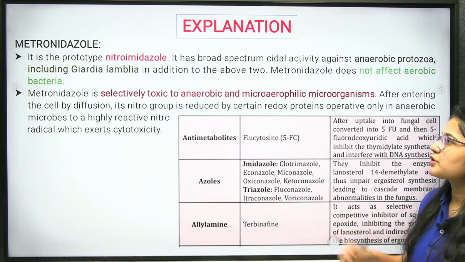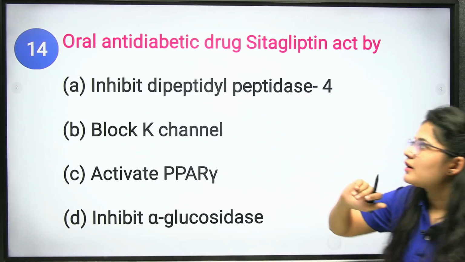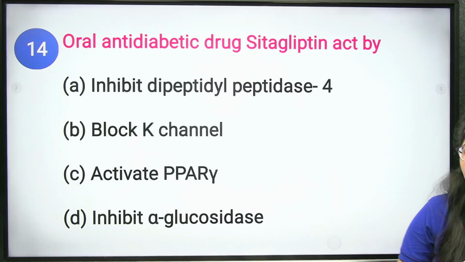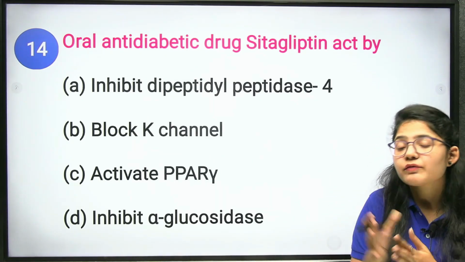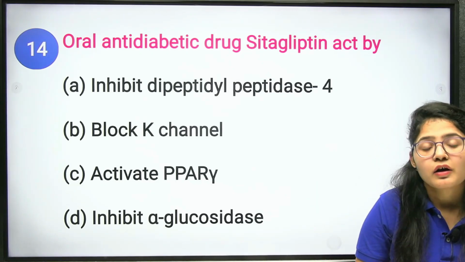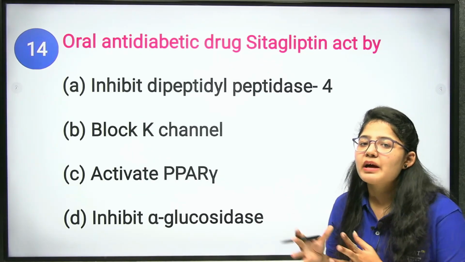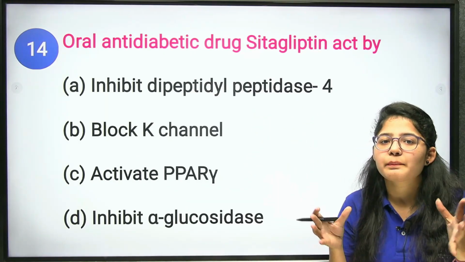Next question. Oral anti-diabetic drug sitagliptin acts by. Now, anti-diabetic drug, what will it do? Anti-diabetic means it will have a relation with sugar or a protein. Insulin is made up of 51 amino acids. That is a type of peptide bonded by a peptide bond.